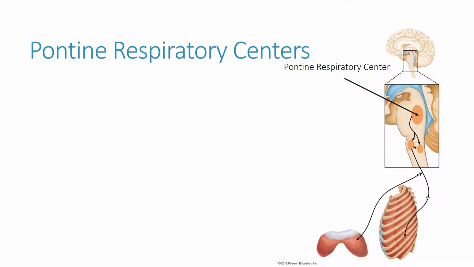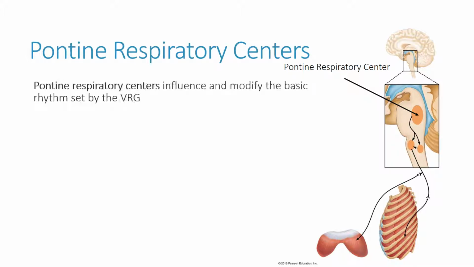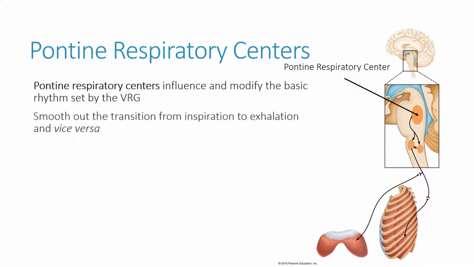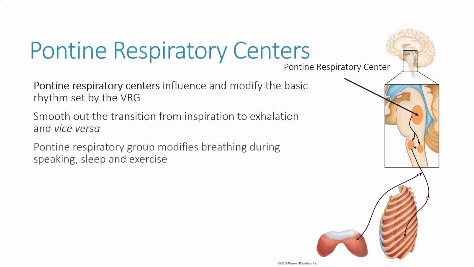In addition to the ventral respiratory group and dorsal respiratory group, there is an area that's referred to as the pontine respiratory centers that influence and modify the basic rhythm set by the ventral respiratory group. This helps to smooth out the transition between inspiration and exhalation, and vice versa, smoothing out the transition from exhalation back to inspiration.